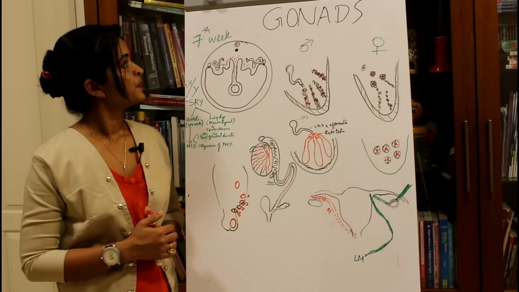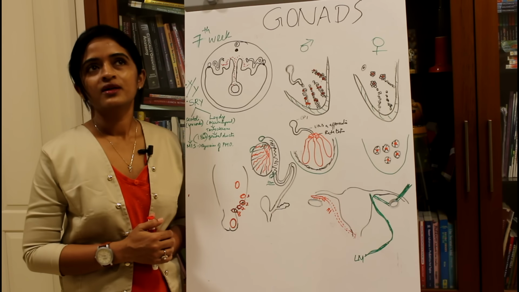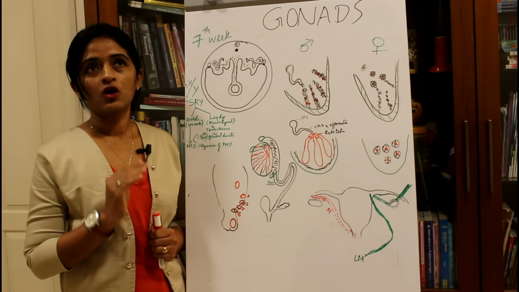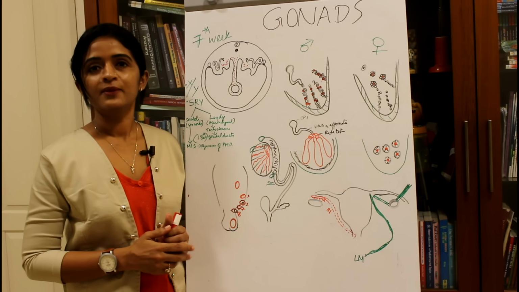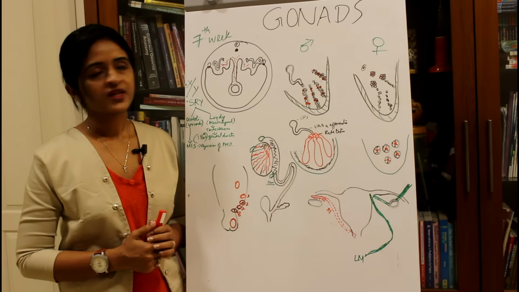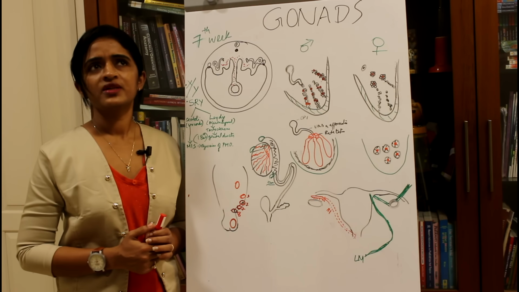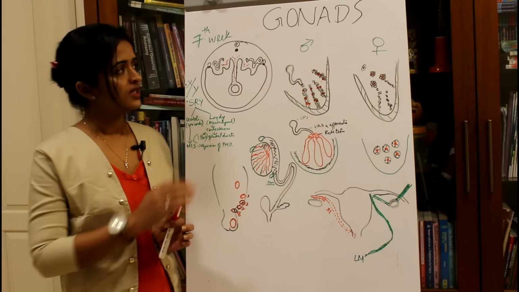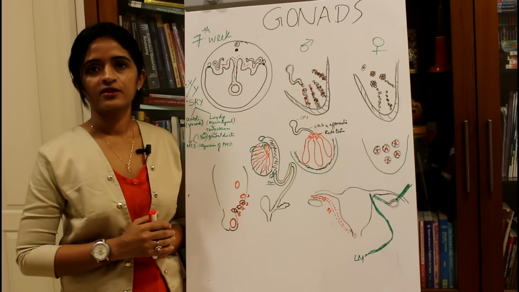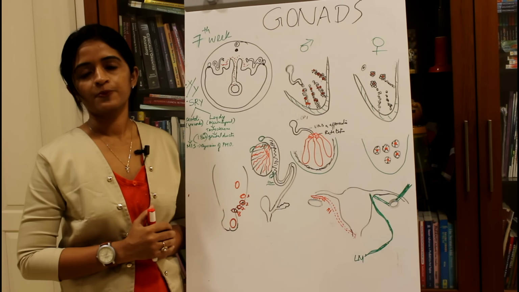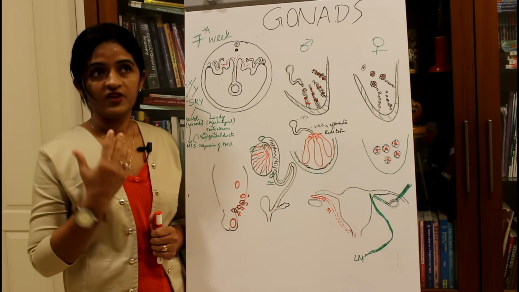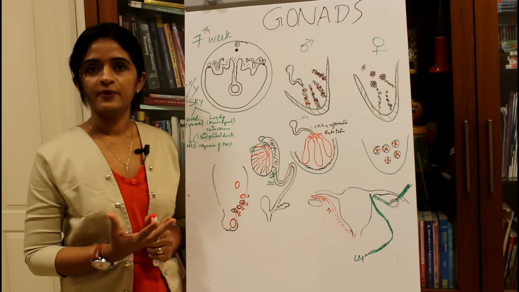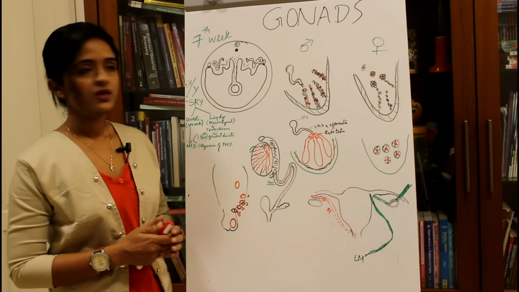in a nutshell. So first of all, what are the features which determine whether a fetus is going to be a male baby or a female baby? It is said that up to 5 to 7 weeks of intrauterine life, the development of genital system is almost the same. Then what are the factors determining whether the fetus is going to be a male baby or a female baby? Let's see what are the factors.